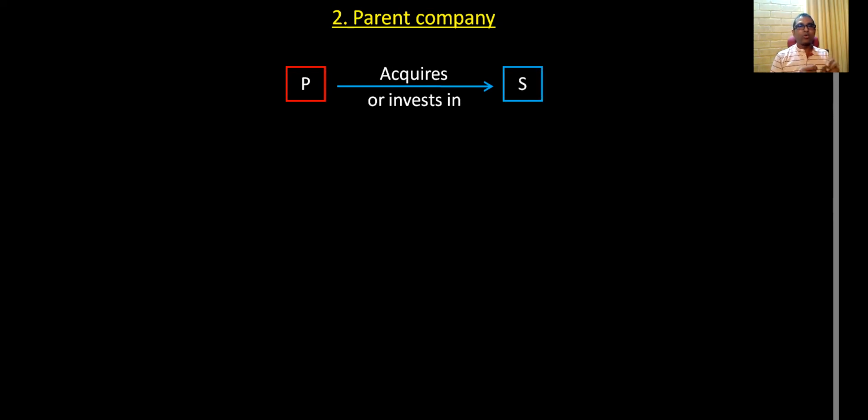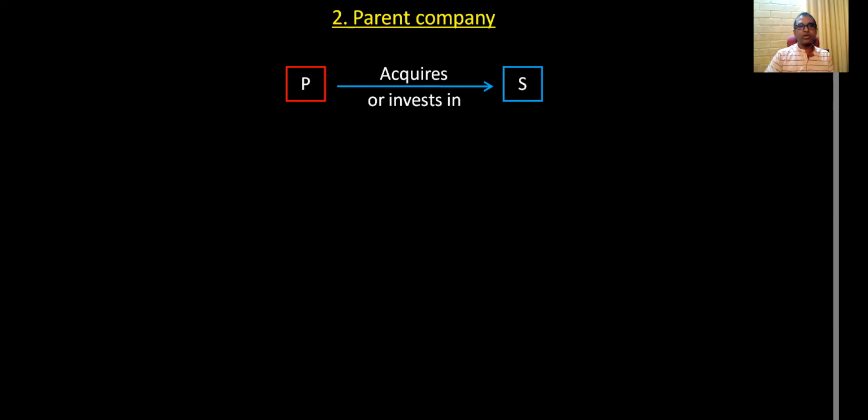parent company, right? This is very easy. Parent company. Say there's a company called P, a bigger company, and there's another company called S, and we acquire or invest in S. P acquires or invests in S. P company purchases or acquires.